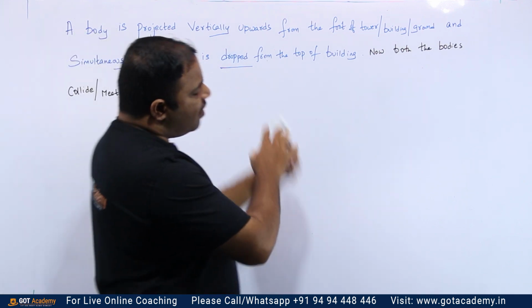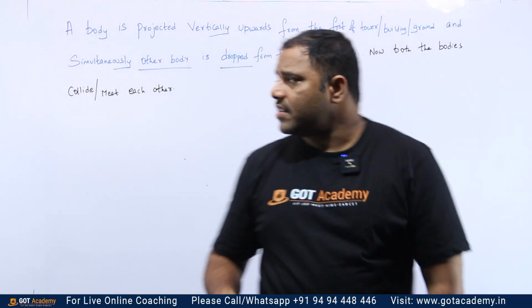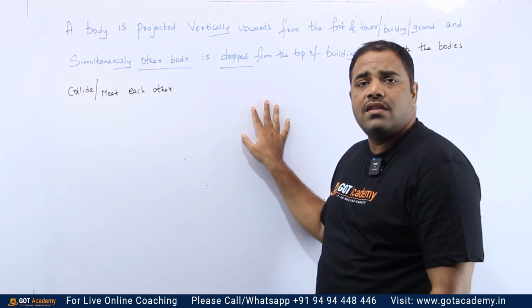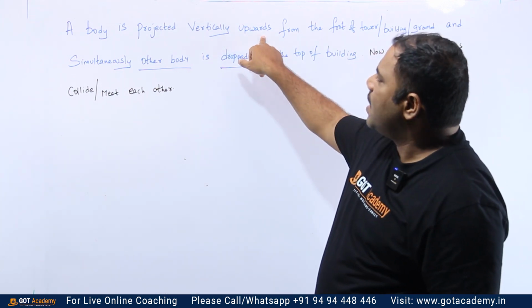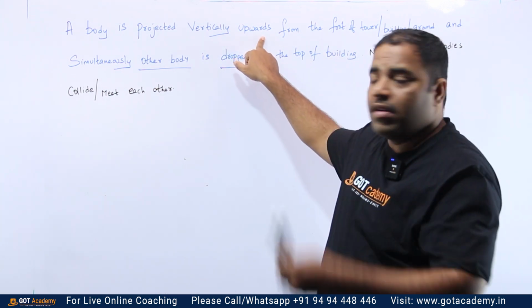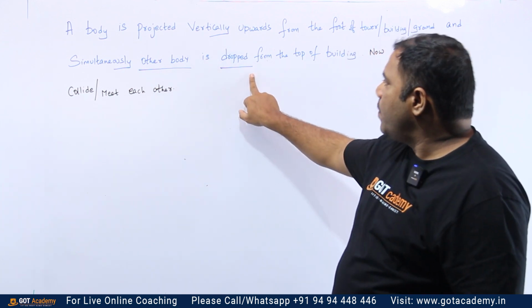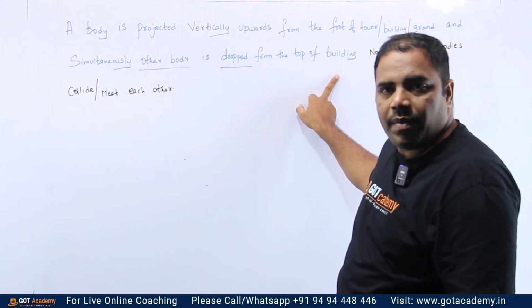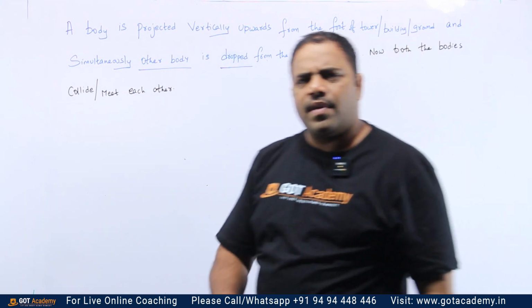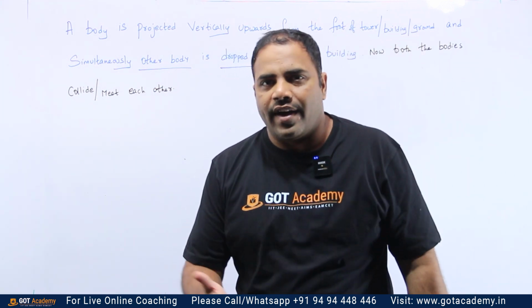As per the given concept, there are two different bodies. One is projected upwards from the ground, and the other body is dropped from the top of a building. So only these two cases I am telling you, but I am not yet asking what to find.